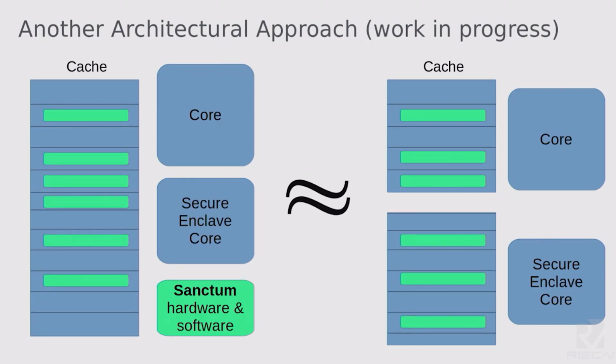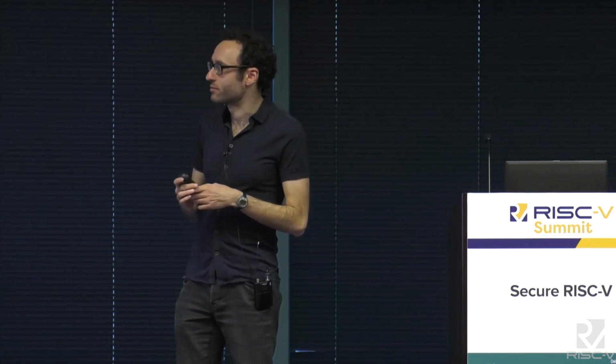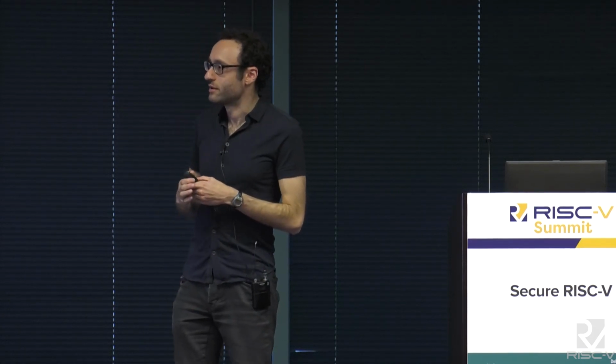What we'd like to prove here, following similar style to what I was going through before, is that this system acts the same way as another one where each of these cores has actually been given its own cache, so that obviously there's no way to leak timing information through a shared cache. And with an appropriate notion of equivalence that treats time in the right way, we should be able to prove this theorem, establishing that the Sanctum implementation truly does provide the style of isolation that we're looking for.